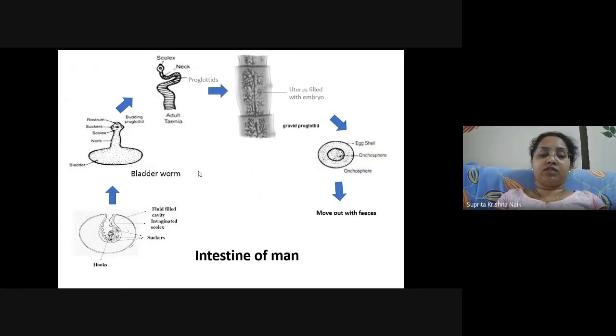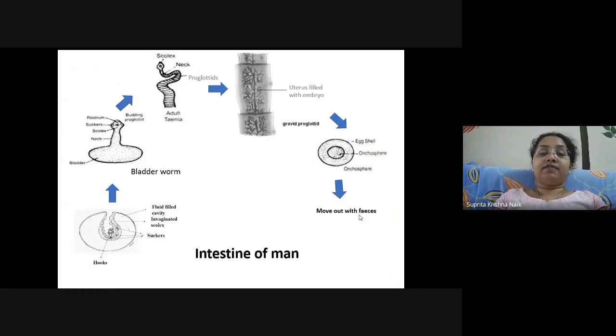So, starting from the first stage, that is the cysticercus larva, from that it gets into the bladder worm. Sometimes, even directly, the bladder worm can also get introduced into the body from the pork. Then it starts maturing, and in these adult tapeworms, the uterus will start getting filled with the embryos. These are the gravid proglottids which lie in the posterior most part of the tapeworm. These proglottids release eggs in the form of oncospheres. So this is the oncosphere and this is the eggshell, which move out of the body of the primary host by the help of feces.